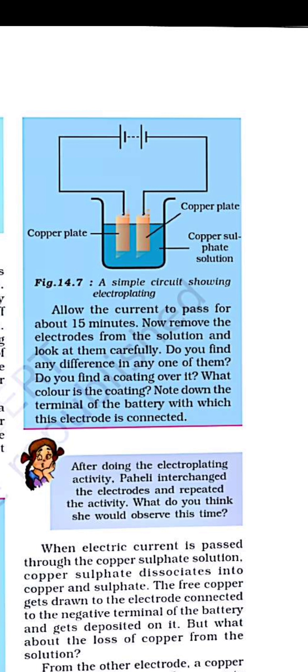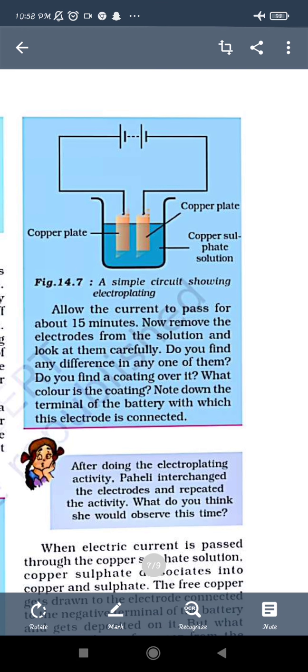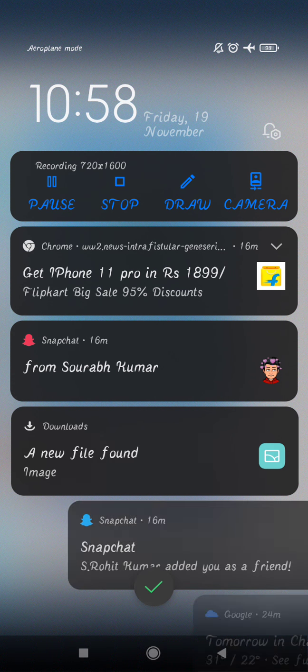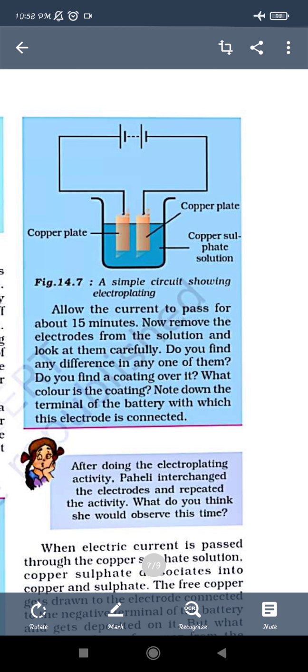This current can cover other metals with a desired material, like gold plating, silver plating on our rings, and platinum plating. This is all a kind of electroplating.